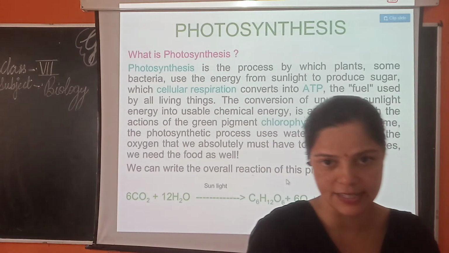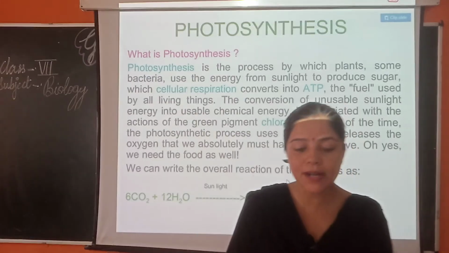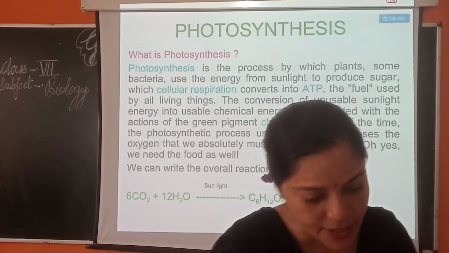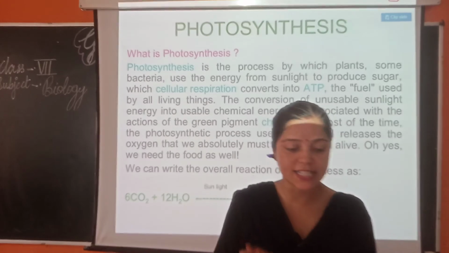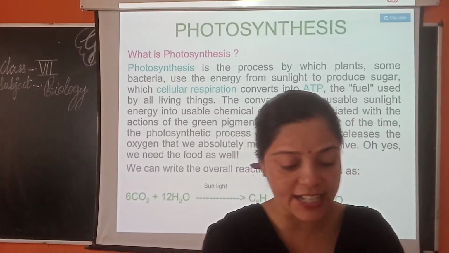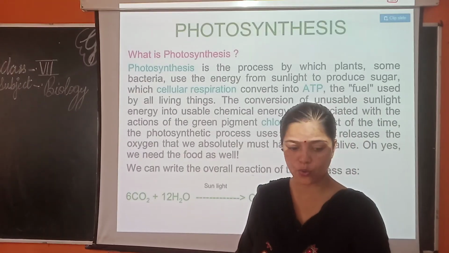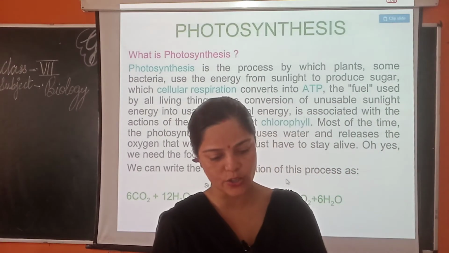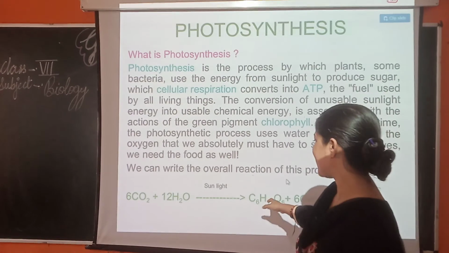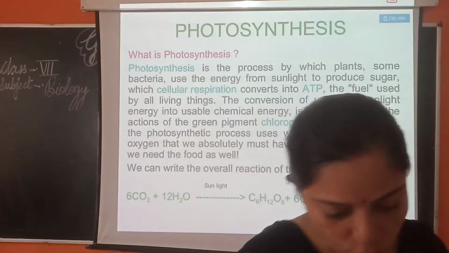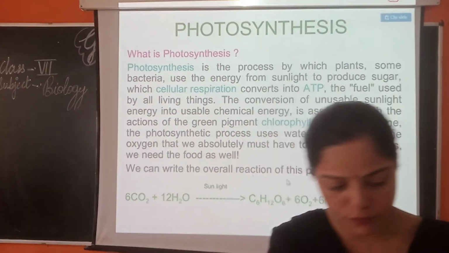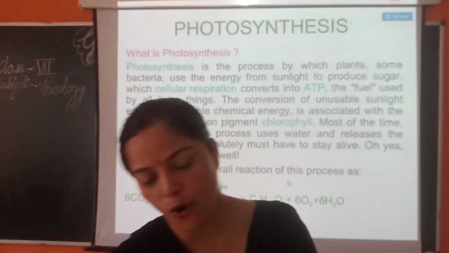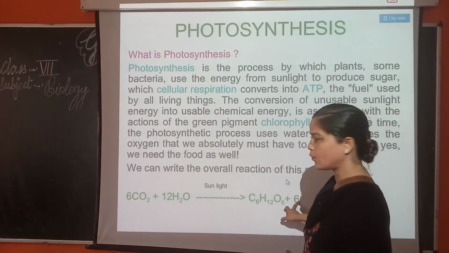Water that they get from the soil, carbon dioxide that they get from air, chlorophyll that is present in the leaf, and energy that they get from the sunlight. So carbon dioxide and water in the presence of sunlight and chlorophyll give glucose, that is C6H12O6, the food of the plant, that is the starch, and oxygen as a byproduct, which is used by human beings.